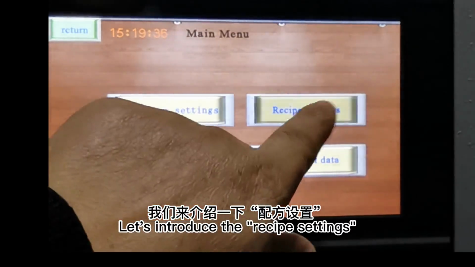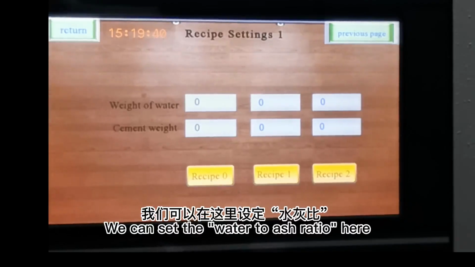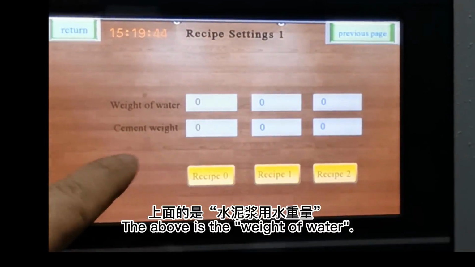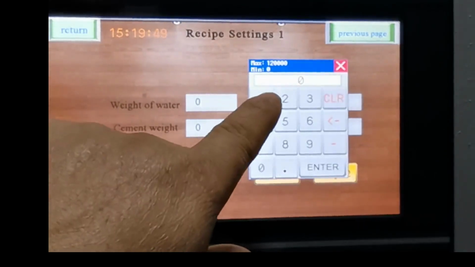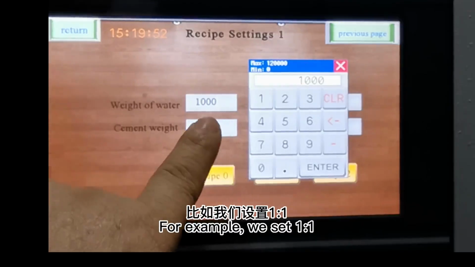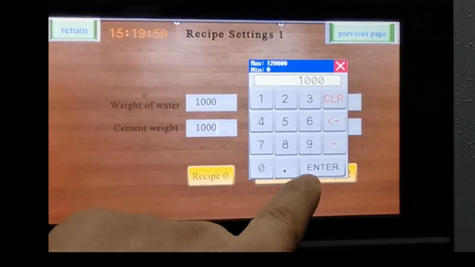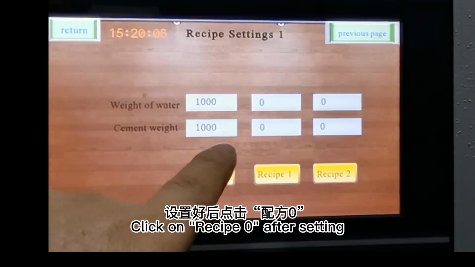Let's introduce the recipe settings. We can set the water to ash ratio here. The above is the weight of water. The following is the cement weight. For example, we set 1:1. Click on recipe 0 after setting.